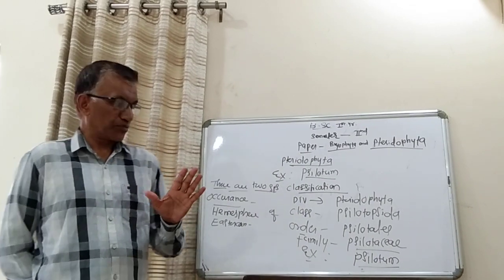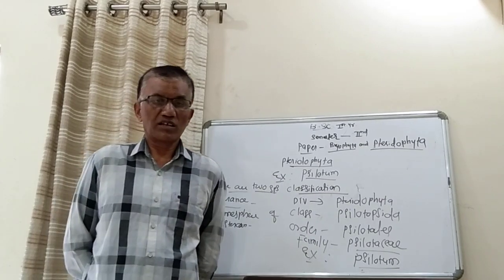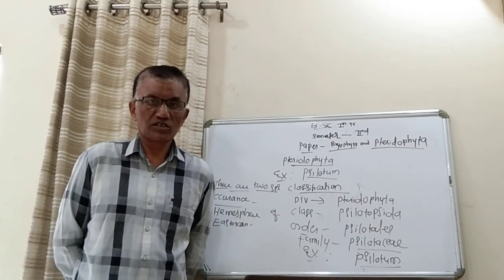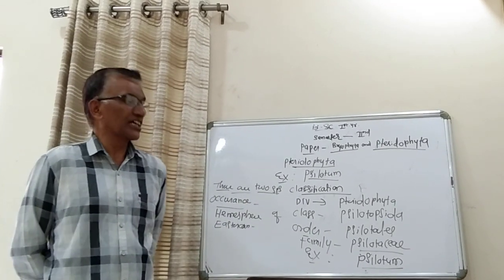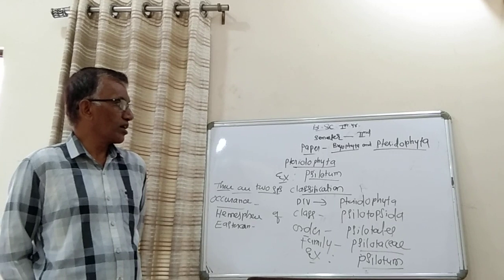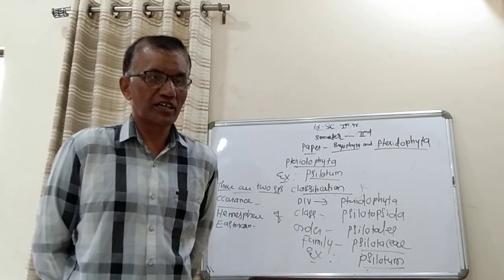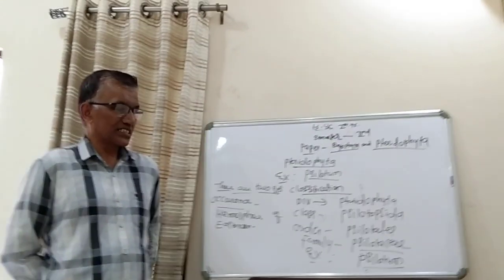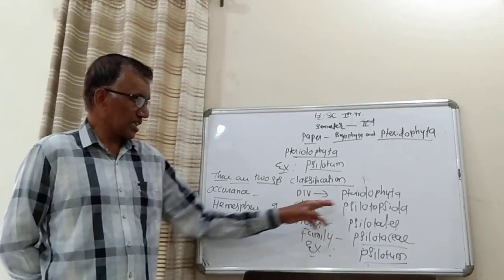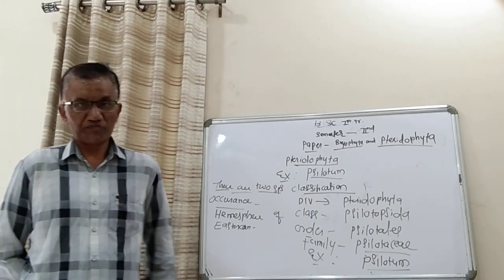While discussing the systematic position and classification of division Pteridophyta, there are various scientists who have given their own systematic positions for each example of Pteridophyta. One of the most important ones was given by Smith: division Pteridophyta, class Psilotopsida, order Psilotales, family Psilotaceae, and genus Psilotum.